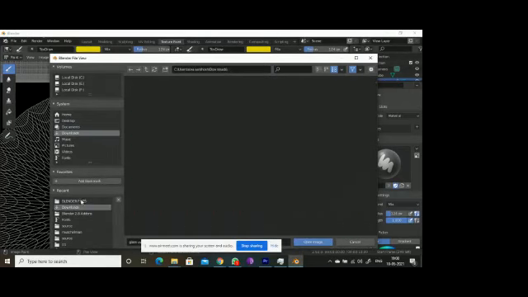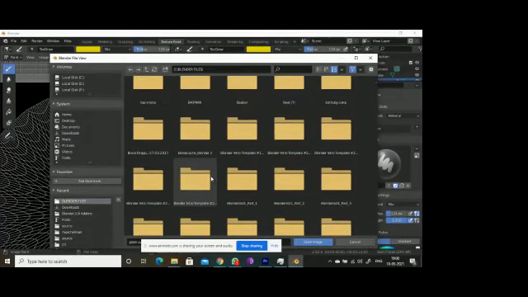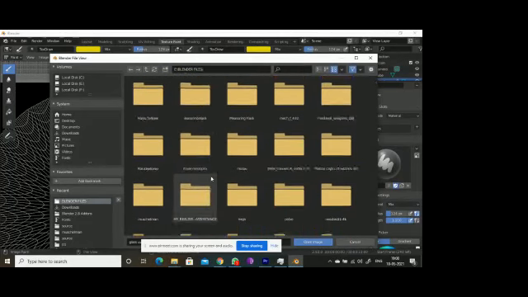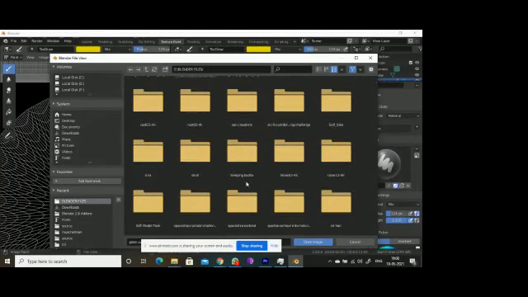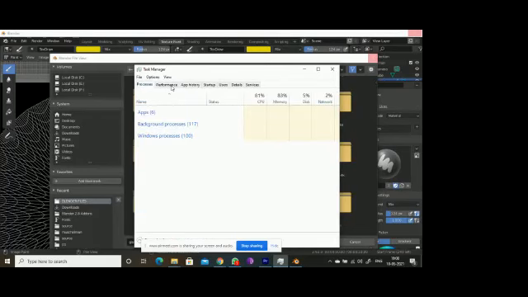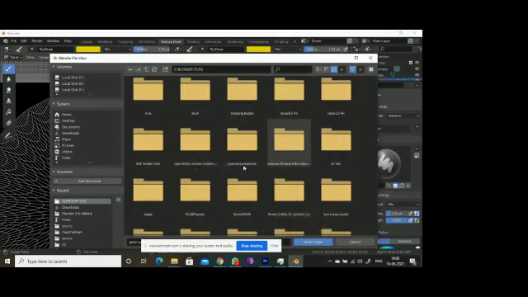So I will go for Blender files only. Any image I will take from my files. It's not responding here, it's getting too clumsy.